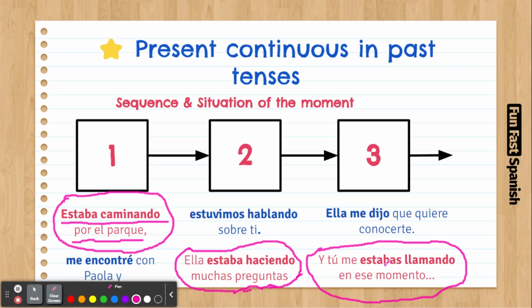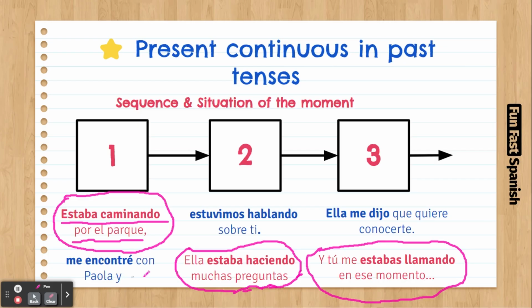You were calling me. So I'm describing what was going on in that moment. You were calling me right in that moment when she told me that she wanted to meet you. So as you can see here, yeah, we can bring sequence.